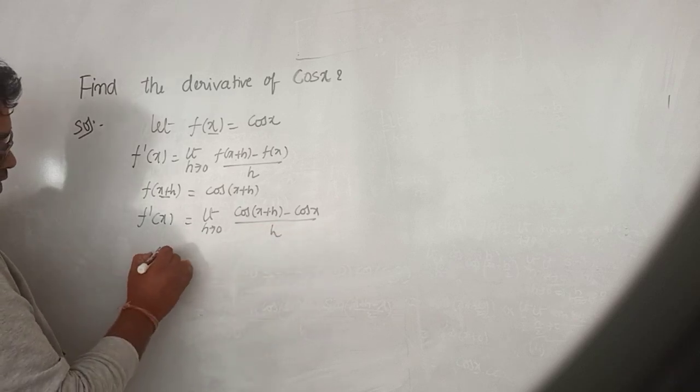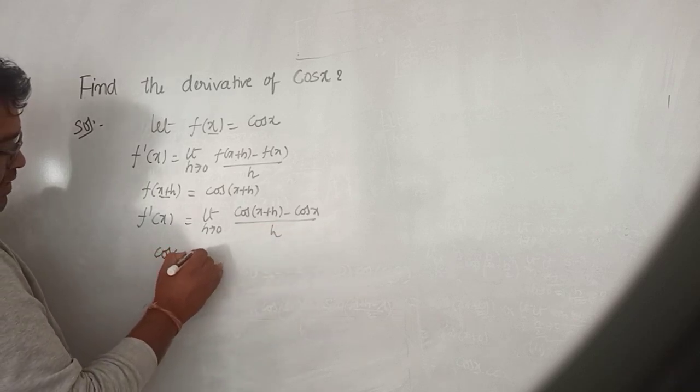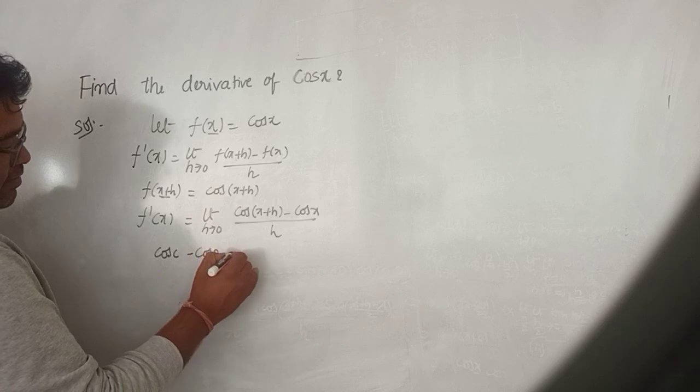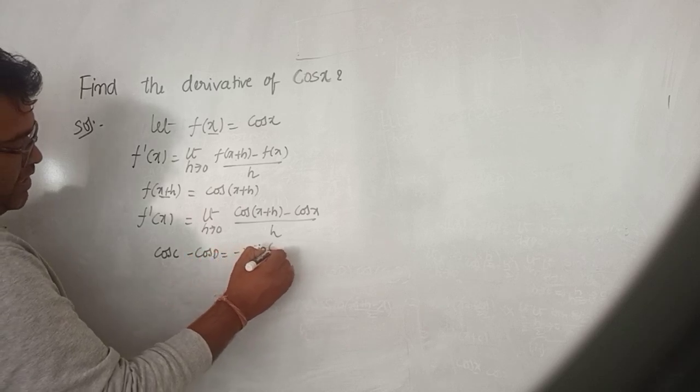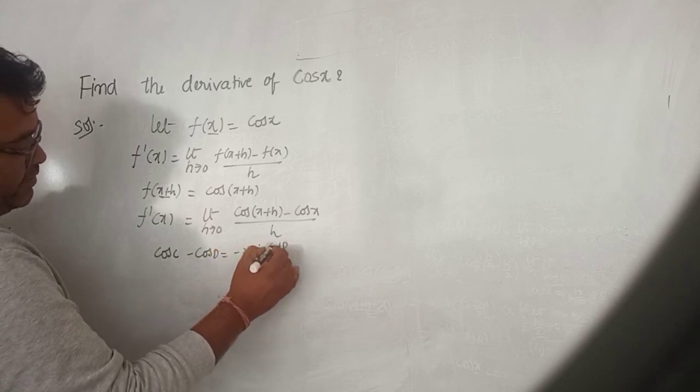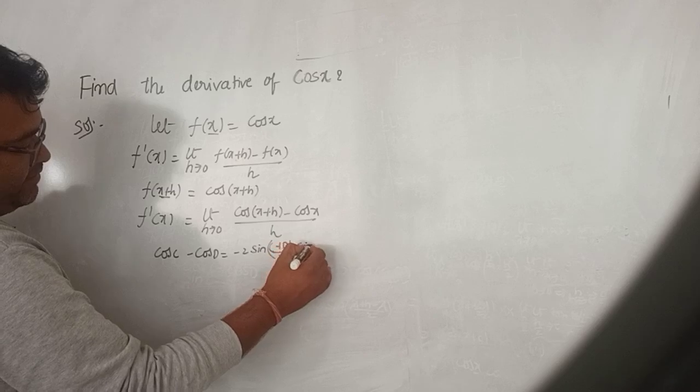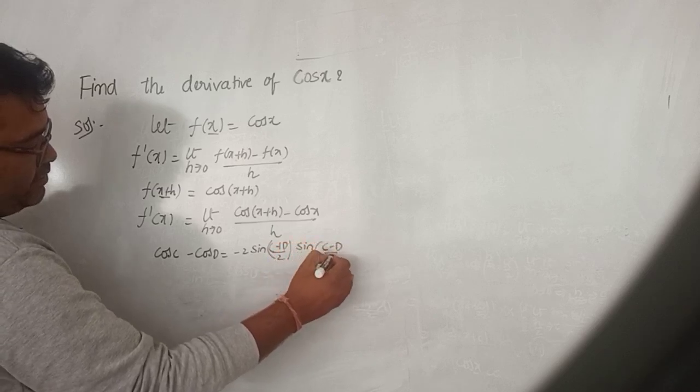So we know that cos c minus cos d is minus 2 sin of (c plus d) by 2 into sin of (c minus d) by 2.